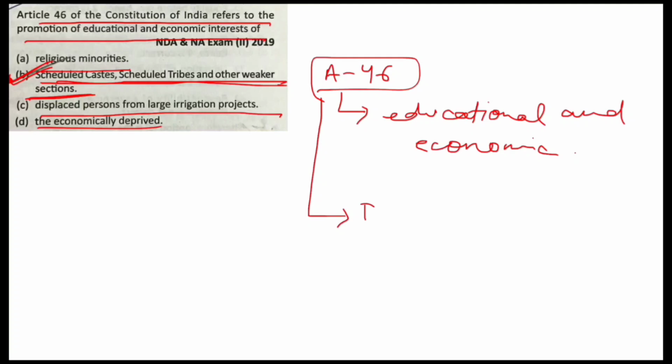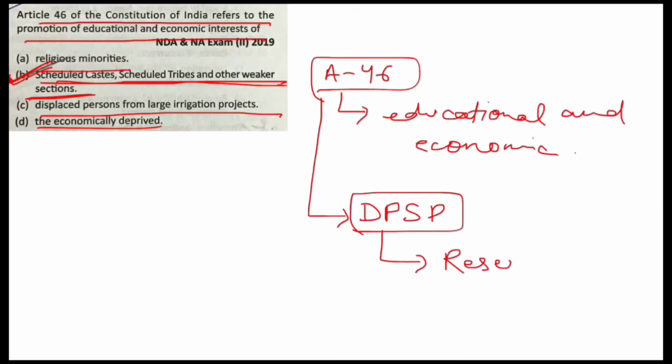This is the directive principle that worked as a base for reservation provided to scheduled caste and scheduled tribes and other weaker sections in education and government services. Next.